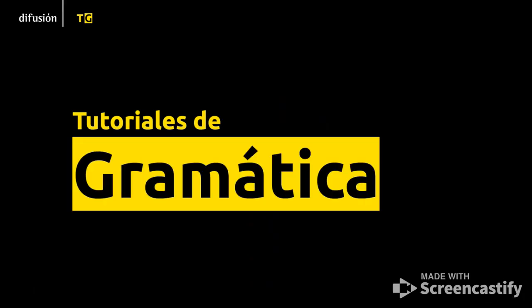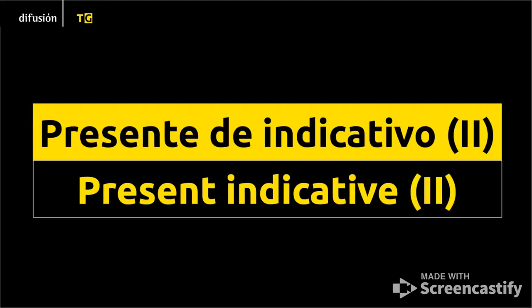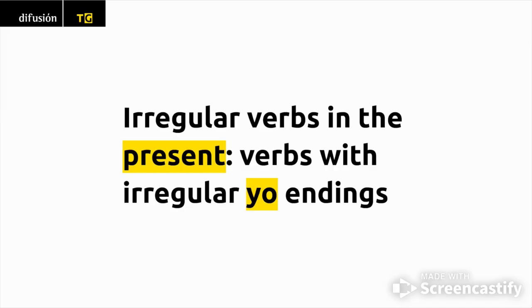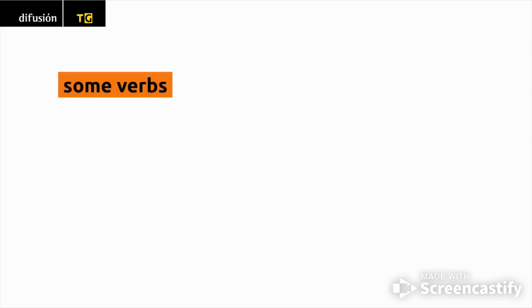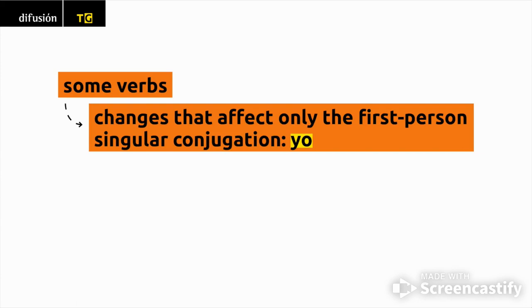Tutoriales de gramática. Grammar tutorials. Presente indicativo 2. Present indicative. Part 2. Irregular verbs in the present. Verbs with irregular yo endings. Some verbs undergo changes that affect only the first person singular conjugation, yo.